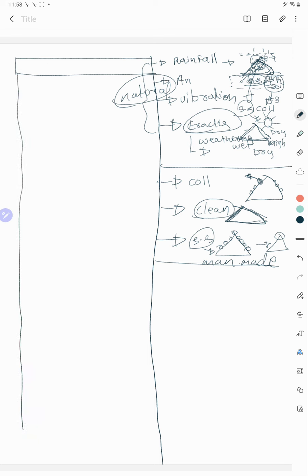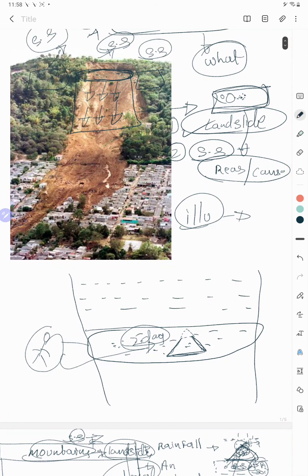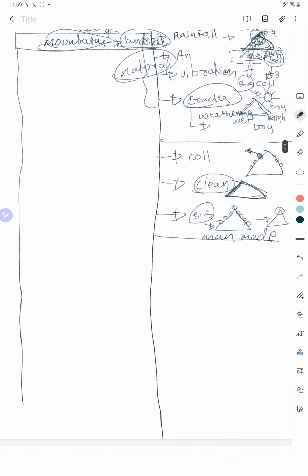applied for the mountains also. That leads to landslide, because the landslide happens in mountains because of the disturbance in the shear strength of this part. What is this part? This is nothing but rock, soil and debris. So how did it get disturbed? What can be the reasons?